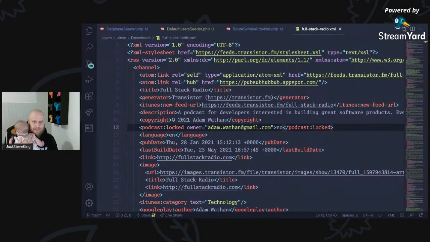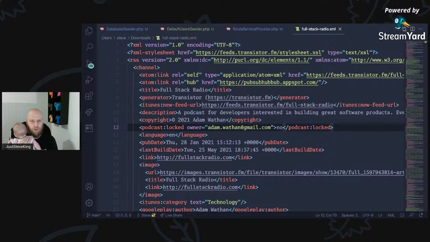Oh. So, as I was saying, this is the XML feed that's coming from Transistor, and there's a pretty much consistent standard. They're validated, so that they work nicely with iTunes and Google Play and all of the others.